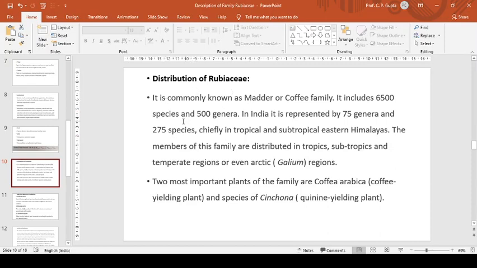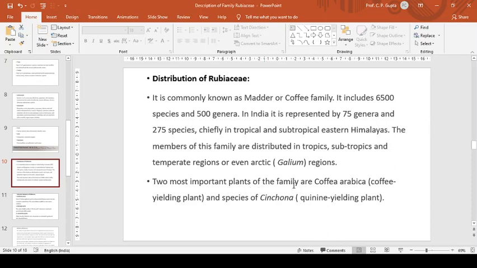Distribution of the Rubiaceae. It is commonly known as madder or coffee family. It includes 6,500 species and 500 genera. In India, it is represented by 75 genera and approximately 275 species, chiefly in the tropical and subtropical eastern Himalayas in India. The members of this family are distributed in tropics, subtropics, and temperate regions, or even in the Arctic. Some species of Galium are found in Arctic regions.